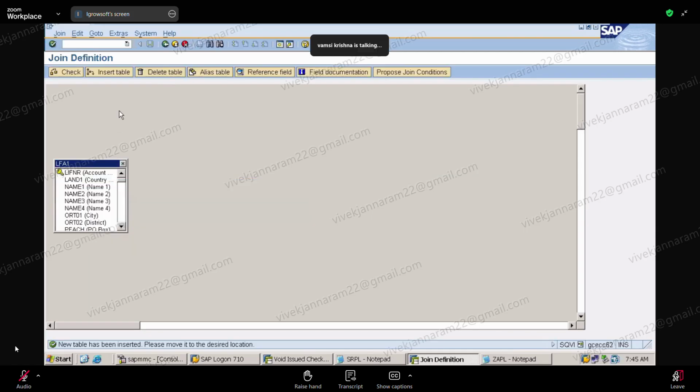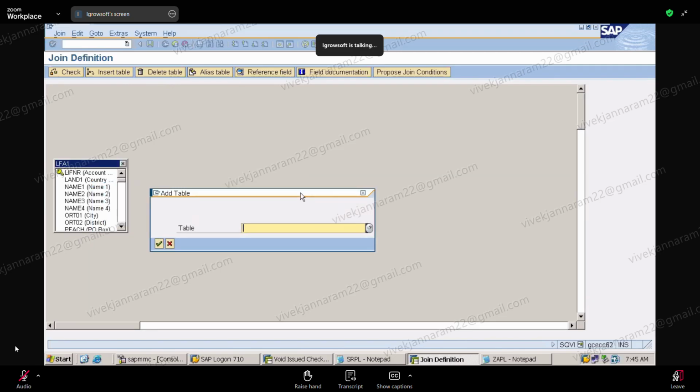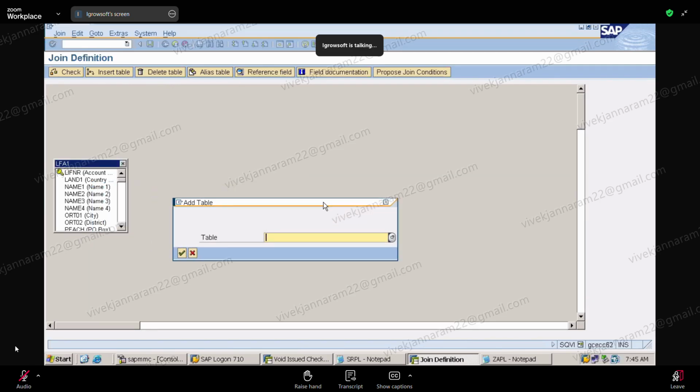In S4 HANA, it's all about ACDOCA tokens only? No, it's not. Don't get confused. What did I say? Don't think all tables are removed. Vendor master tables will be removed, right? Really? Do you think so?